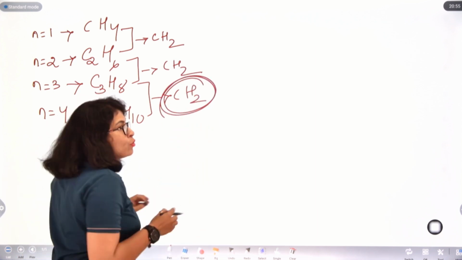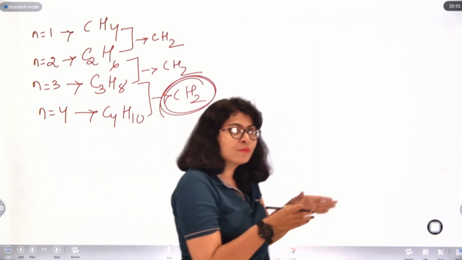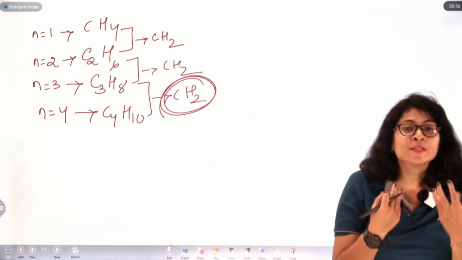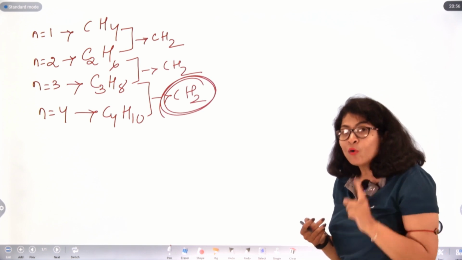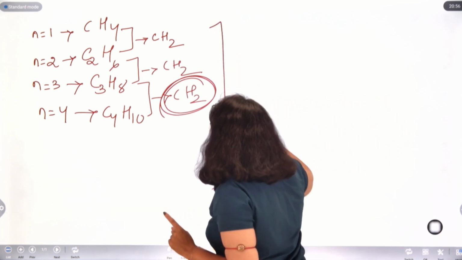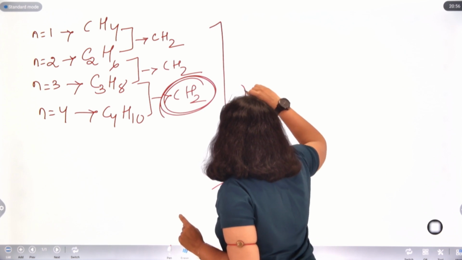Okay, so these classes of compounds which differ from one another by a CH2 group are said to fall under the same homologous series.